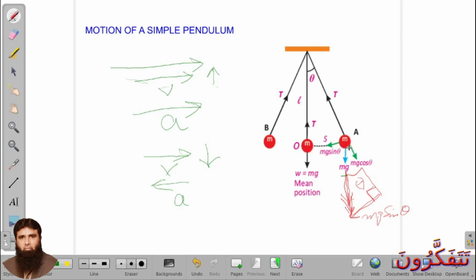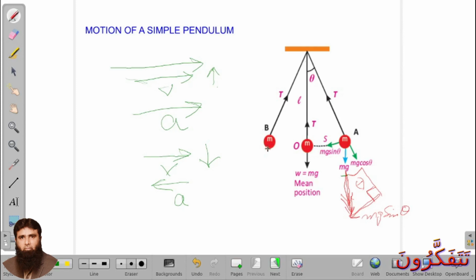But when the ball starts from A towards O, its velocity gradually increases. And when it reaches O, its velocity becomes maximum, but it is unable to stop at O, so it will continue to move towards B due to inertia. And when it reaches B, what happens?